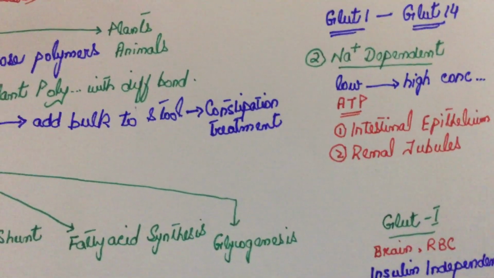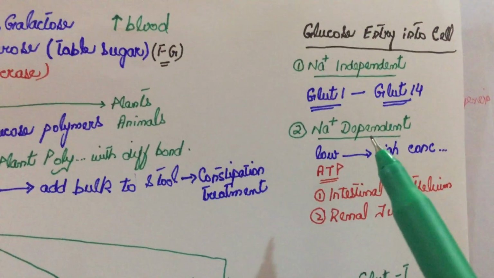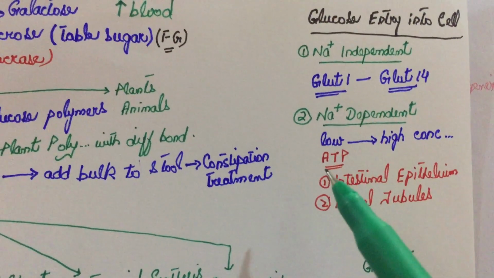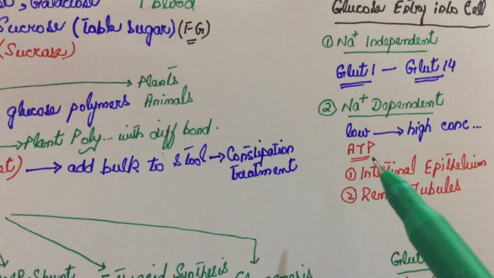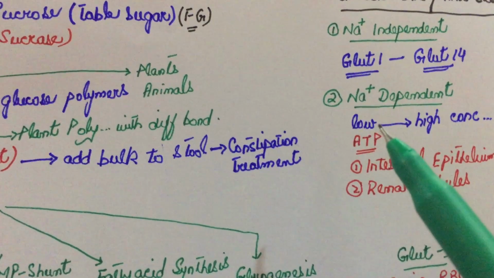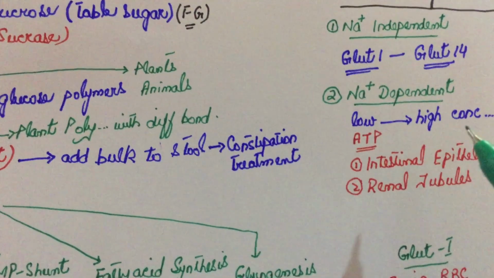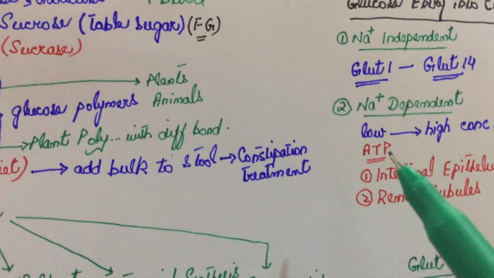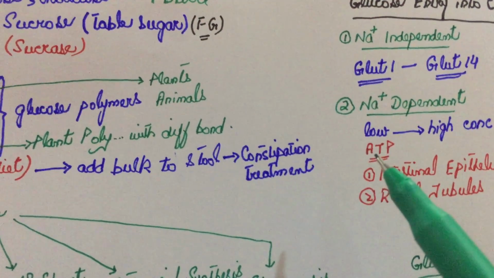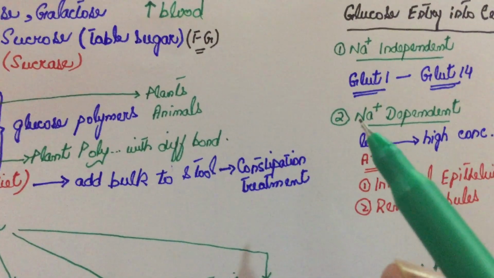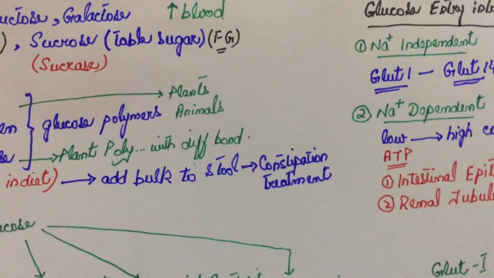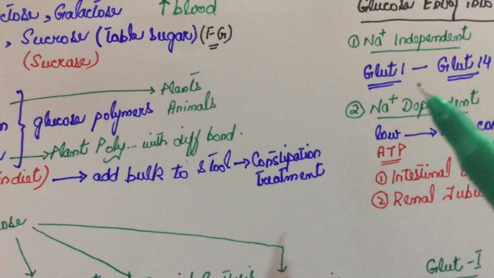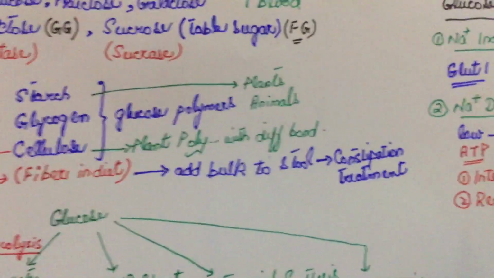In sodium dependent entry, we use ATP because it is mostly done at a place where glucose needs to be transported from low concentration to high concentration. That is why we need energy, and these are also called ATP based sodium dependent channels. It is done at only two places.